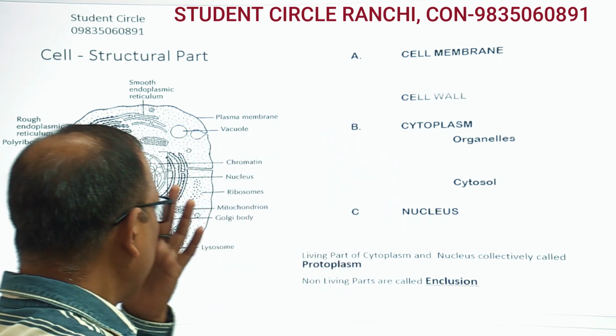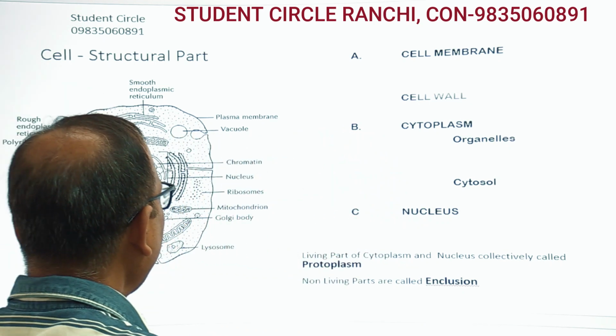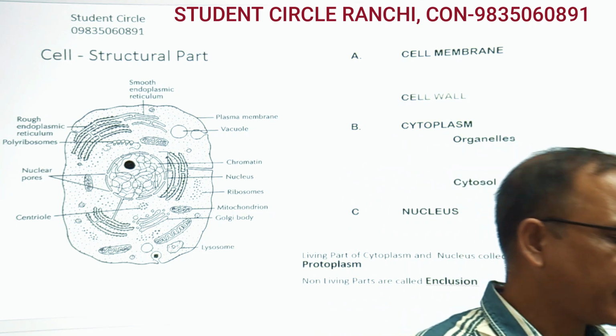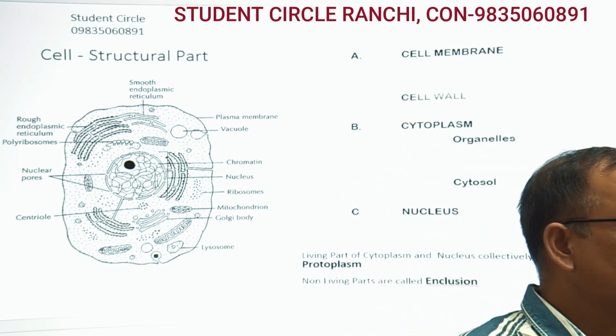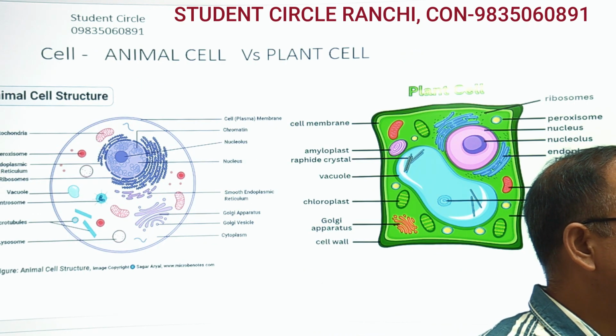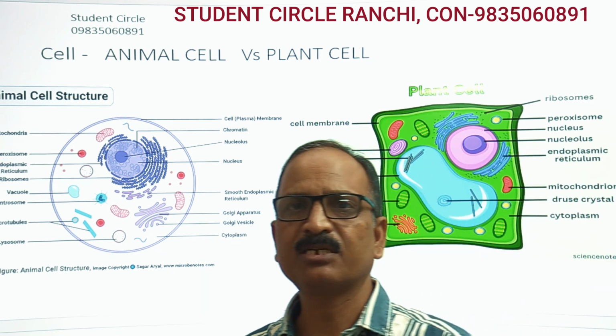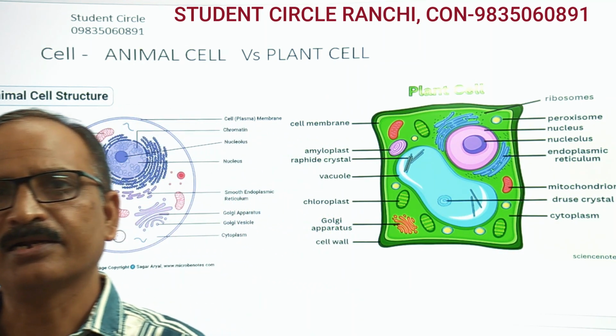So we have seen the cell in a generalized way. Now there are some differences between plant cell and animal cell.